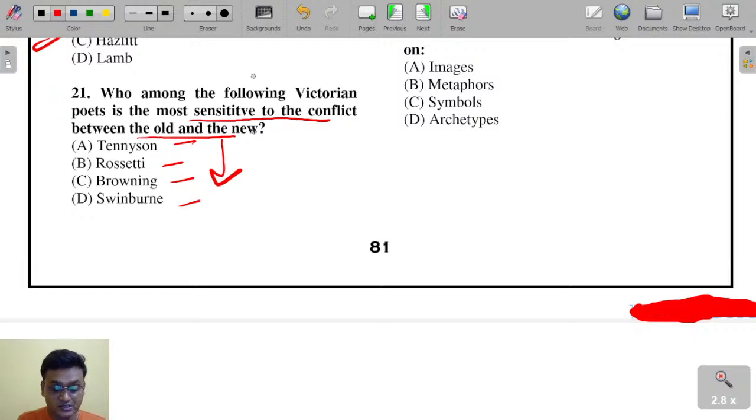It is Tennyson. In the works of Alfred Lord Tennyson, we find the tension, the conflict between the old and the new.